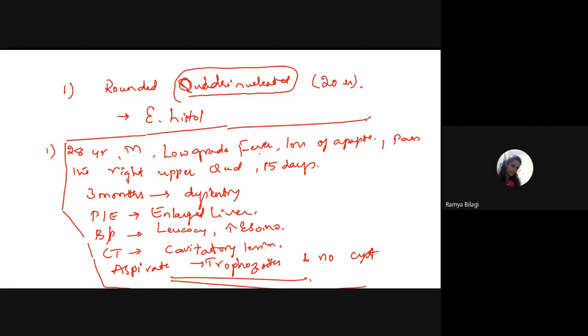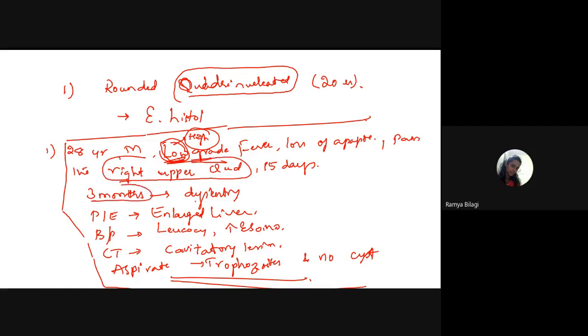The question itself is saying that it is a low grade fever, whereas in bacillary dysentery or any other bacterial dysentery, the fever will be high grade. We have already seen these differences in the last class. So the patient is presenting with low grade fever and pain in the right upper quadrant.